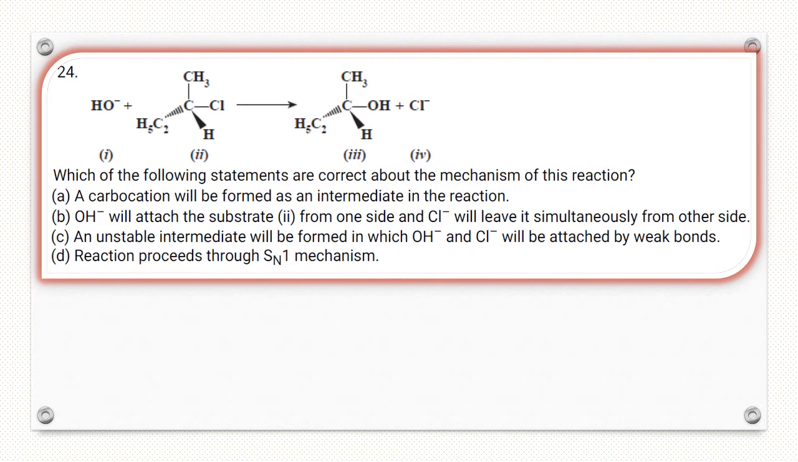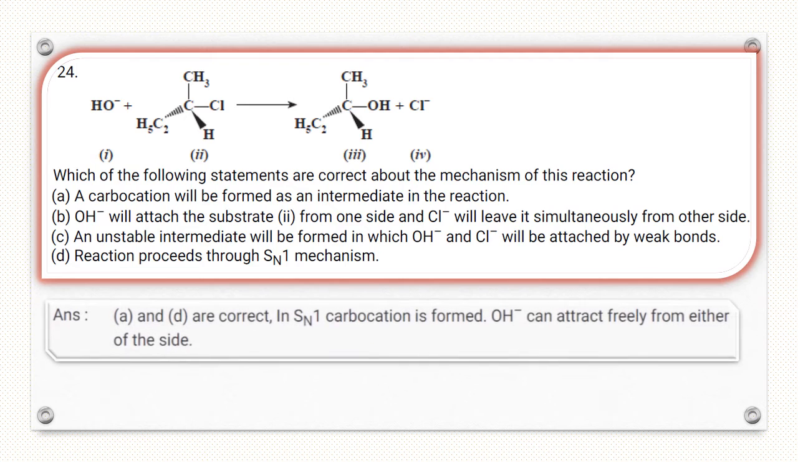Next one. In this question, the hydroxide ion attaches where chloride is removed, so this is the same configuration, not backside. So this reaction also follows the SN1 mechanism, so D is correct. And in SN1 a carbocation is formed, so A is also correct. Option B says OH will attach to the substrate from one side and chloride will leave simultaneously. This is for SN2, not for SN1. Option C says an unstable intermediate will be formed in which OH negative and Cl are attached, this is also incorrect. So A and D are correct statements.